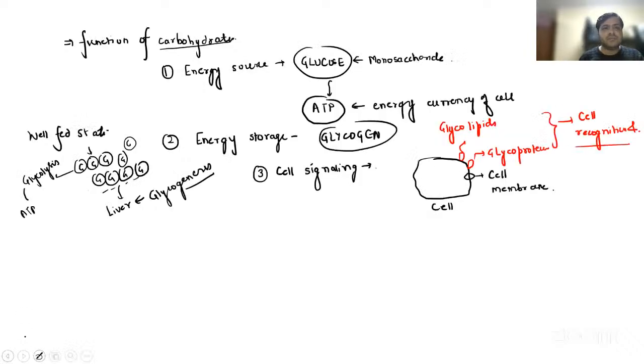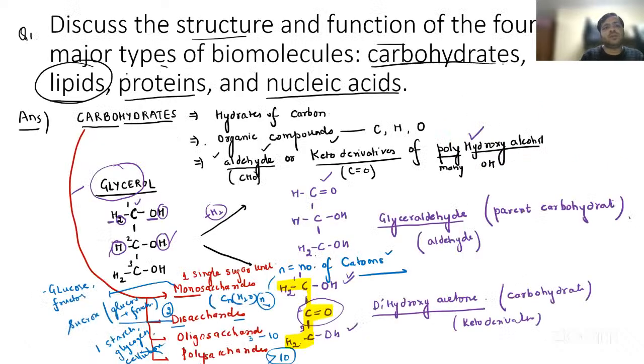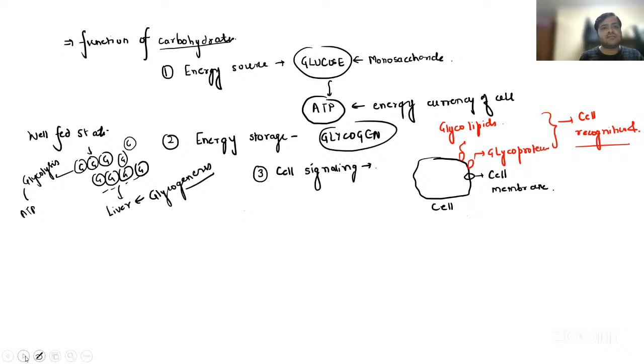The third one, basically, is the proteins. Now, proteins are something that you already know. Proteins are basically large molecules composed of amino acids.